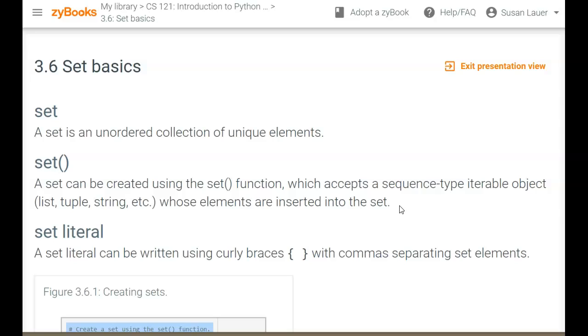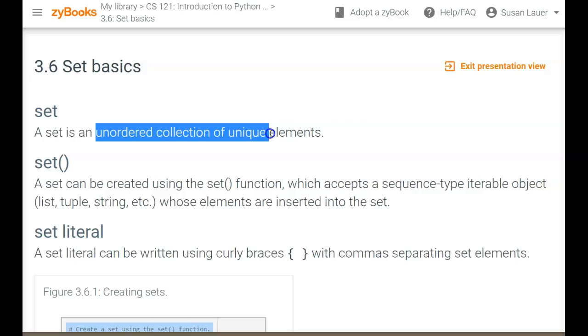Now a set is a different kind of container. So we've had strings, lists, tuples, named tuples, and now we have a set. And a set is a little different. This does not have an order. This is an unordered collection, and the elements have to be unique. In any of the other things, you could have strings that are repeated, or numbers that are repeated, whatever. But in sets, you can't have repetition. It's just a list of things that are unique.